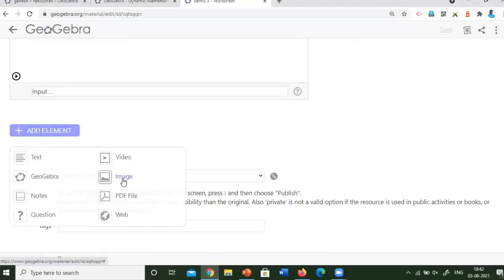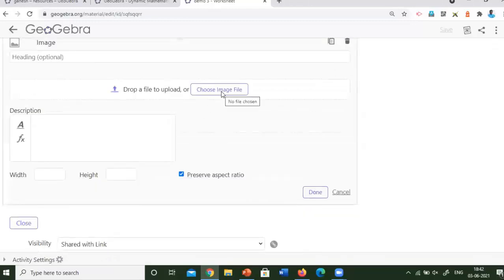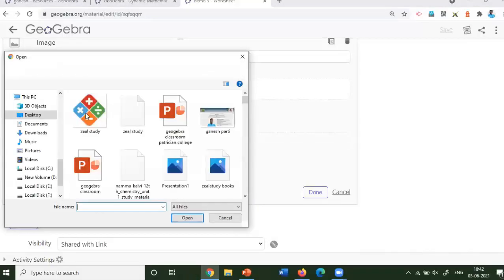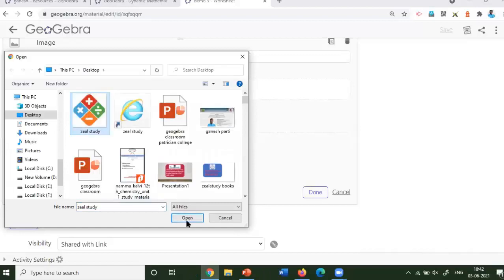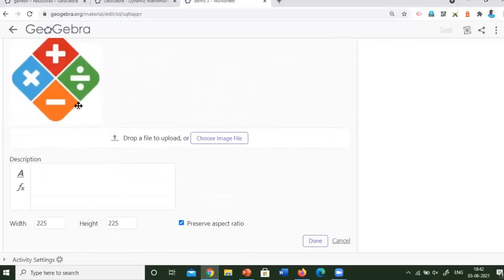You have to click the add element option. There you can click an image option. Then you can choose an image file that is available in your system. You can upload it from where you have already stored. I will select this image and then click open. The image is already uploaded.